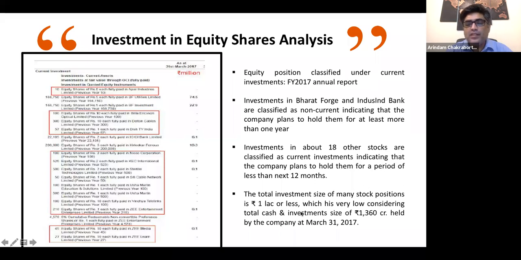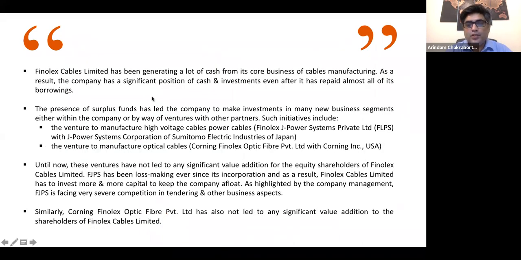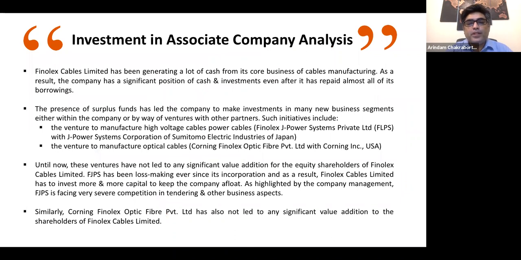So there have been a lot of small investments, like 1 lakh or something like that, which is very low considering the total cash and investment size that they have of 1360 crores, which is not material, right? So this is also an observation. And if we dig deep, we could see that they also have investment in some associate companies or joint ventures. So Phenolics has been generating a lot of cash from its core business of cables manufacturing. As a result, the company has a significant position of cash and investments, even after it has paid for all its borrowings.